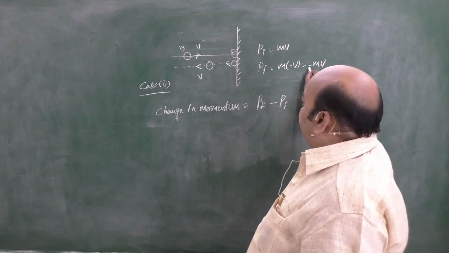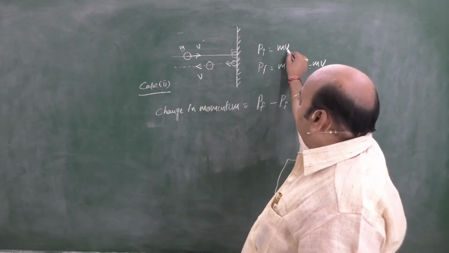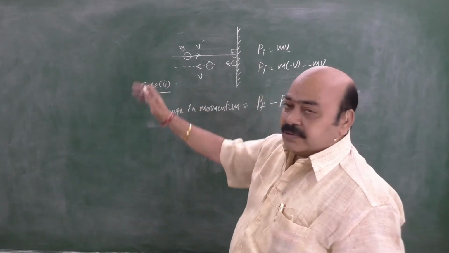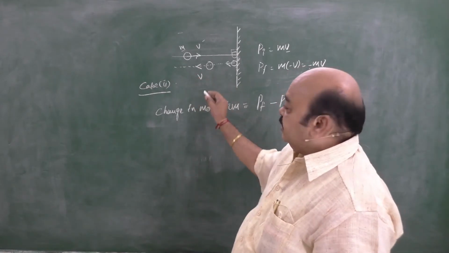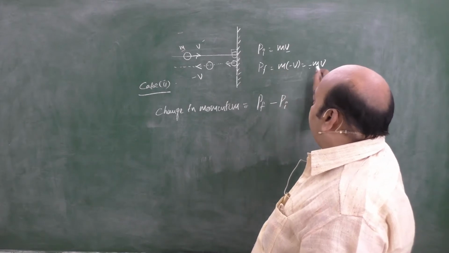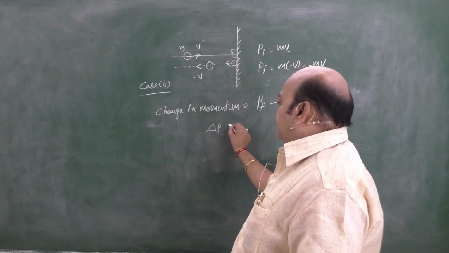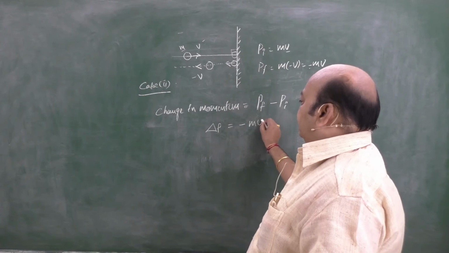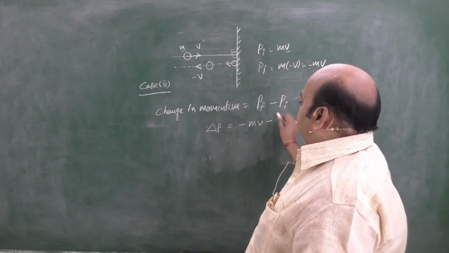What about this negative sign? While the ball is approaching the wall, this velocity is taken as positive. When it is moving away after rebound, it is moving away from the wall, hence the sign should be negative. That's why it is m into minus v, minus mv. Then what is the change in momentum? Change in momentum is equal to P final, that means minus mv, minus P initial, which means minus mv.